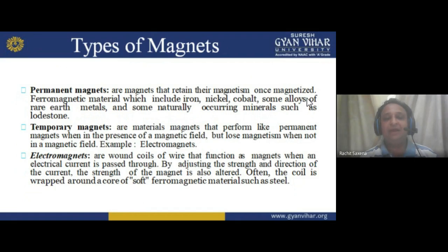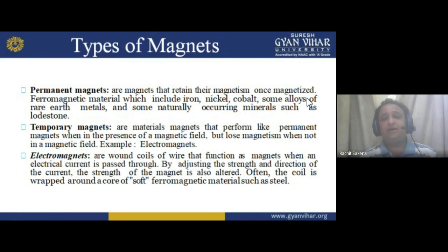A permanent magnet is basically once magnetized, and it always gives you the magnetic field. That is the ferromagnetic metal in which we can make iron as a magnet, nickel as a magnet, cobalt as a magnet, some alloys of rare earth metal as a magnet, and some naturally occurring minerals such as lodestone. So naturally occurring mineral lodestone can easily be converted into a permanent magnet.